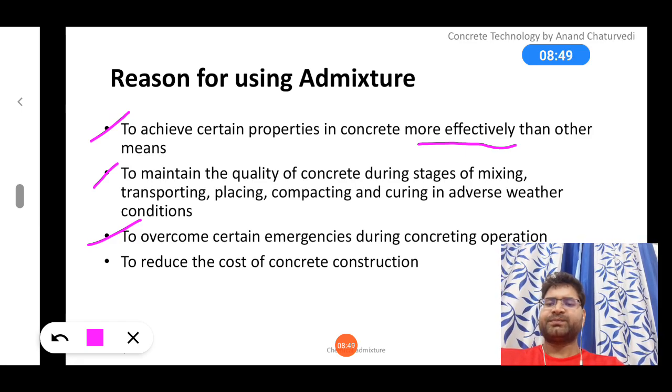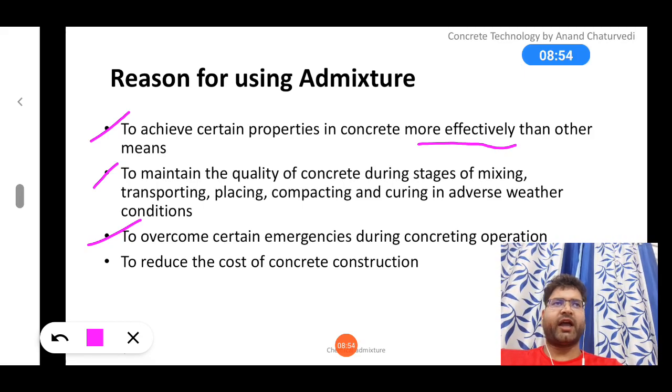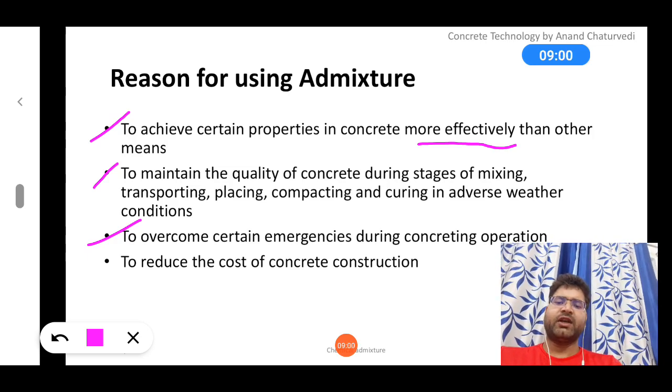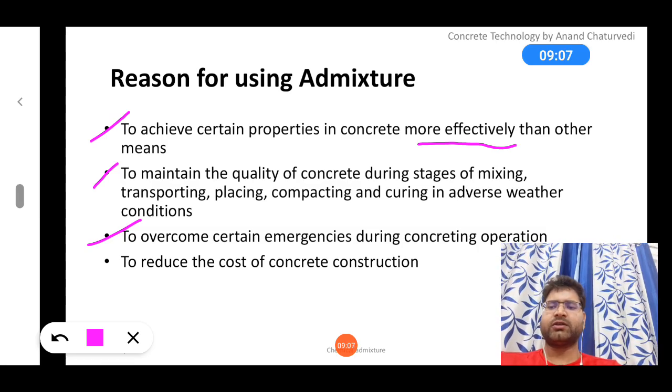To reduce the cost of concrete construction, let's say you are adding 1% of admixtures, and because of adding these admixtures, if some amount of water or cement or other material can be reduced, then of course it would be cost effective.